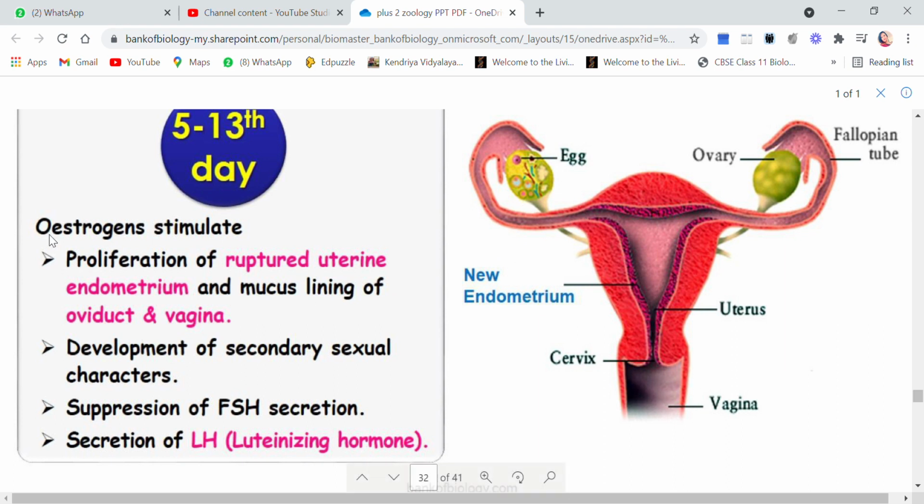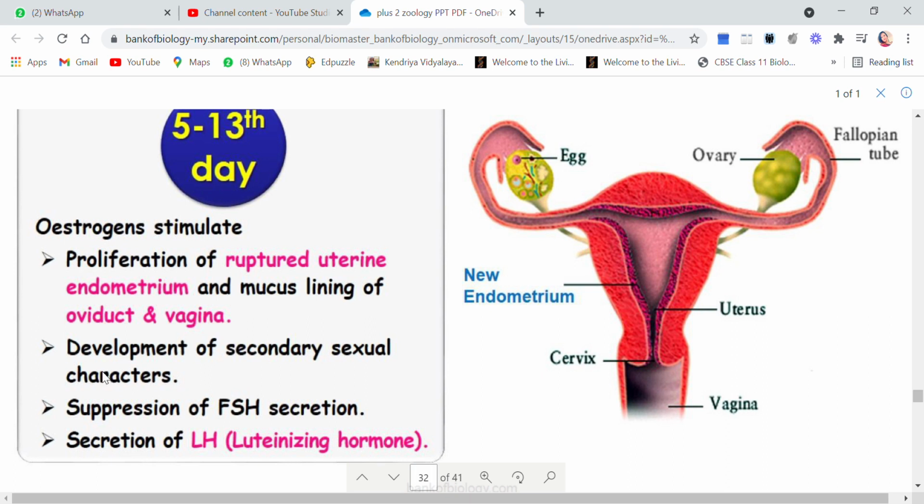Then estrogen is also responsible for the secondary sexual characters in females: development of breast, hair in the pubic area and the armpits, and many others. You must have studied all these secondary sexual characters in class 8th and 10th also. The voice pitch is also changed in females. All these secondary sexual characters are under the influence of the estrogen hormone.